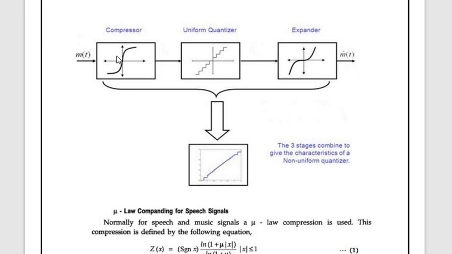At the receiver exactly the opposite is followed, which is called expansion. The compression of the signal at the transmitter and the expansion at the receiver are combined, and together they are called compounding. Due to the inverse nature of the compressor and expander, the overall characteristic of the compounder is a straight line. We have seen this, this will be a straight line.